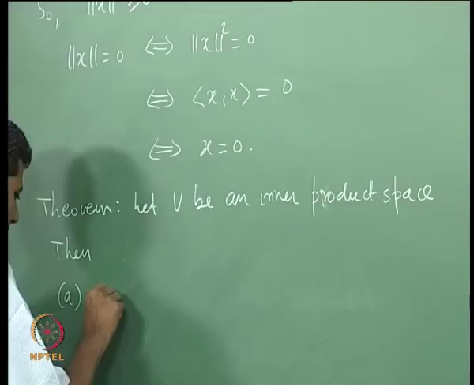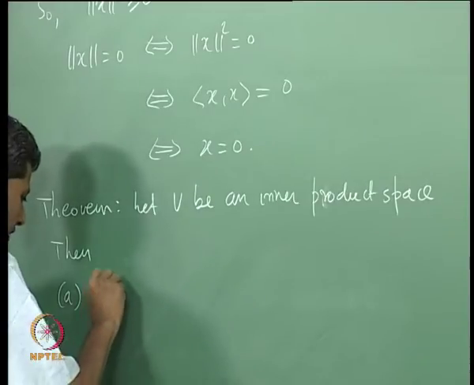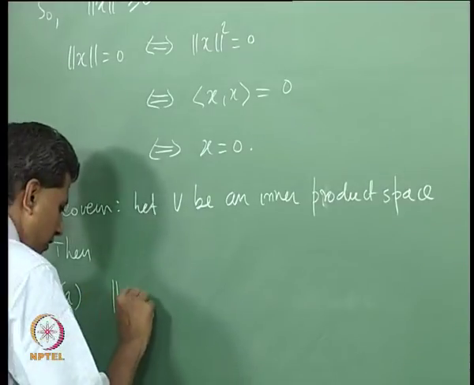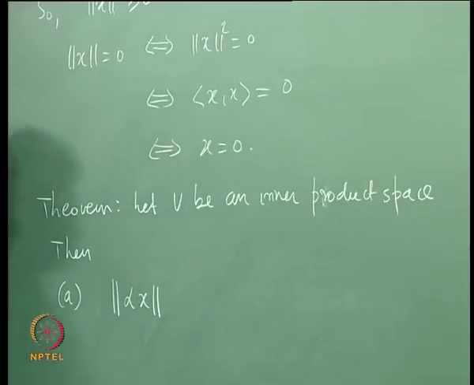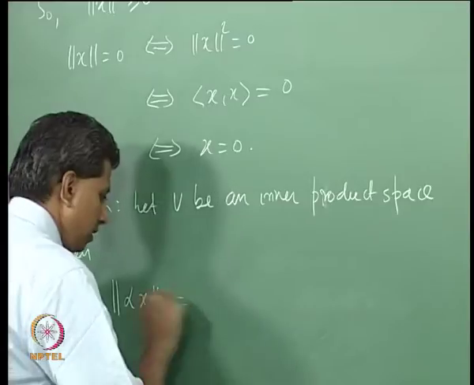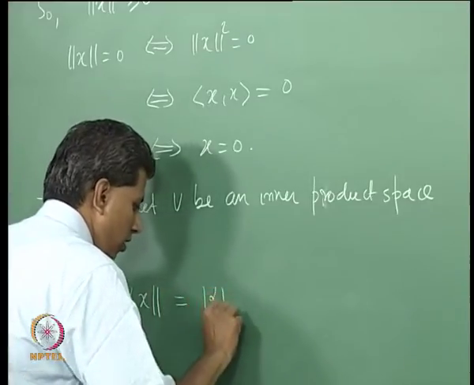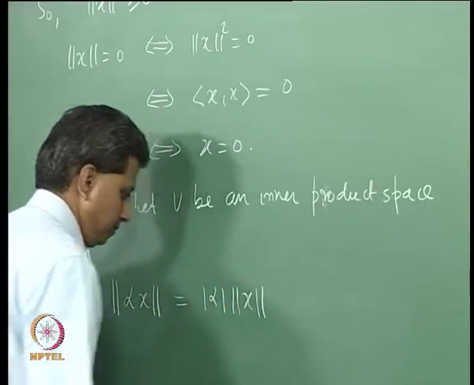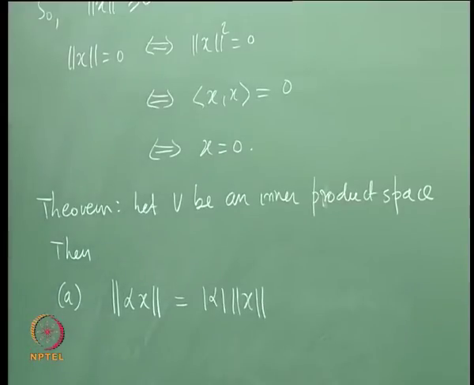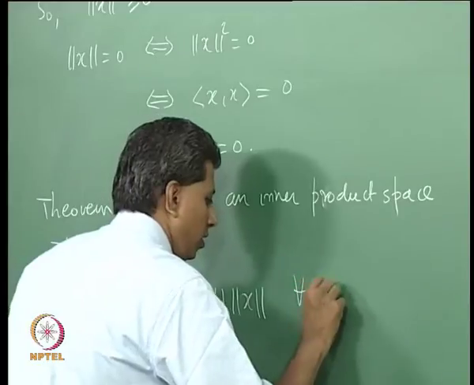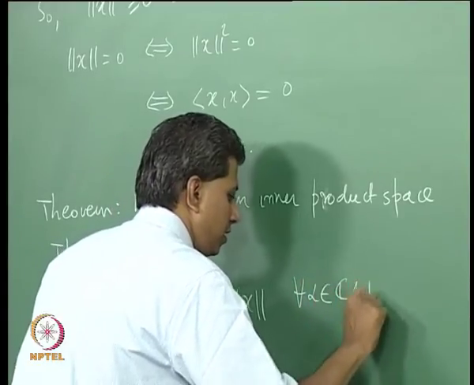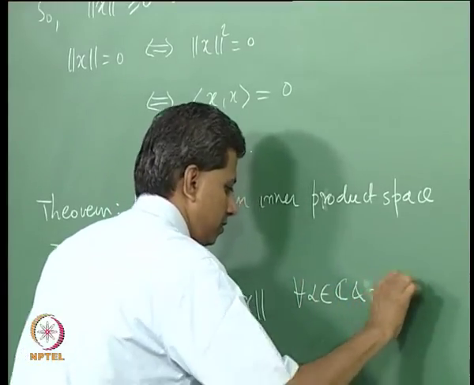Property 1: look at the norm of alpha times x. The norm of alpha times x is mod alpha times norm x. This is true for all alpha in C and for x in V.